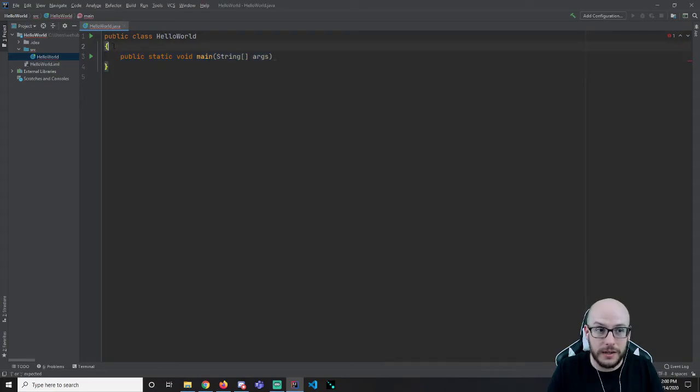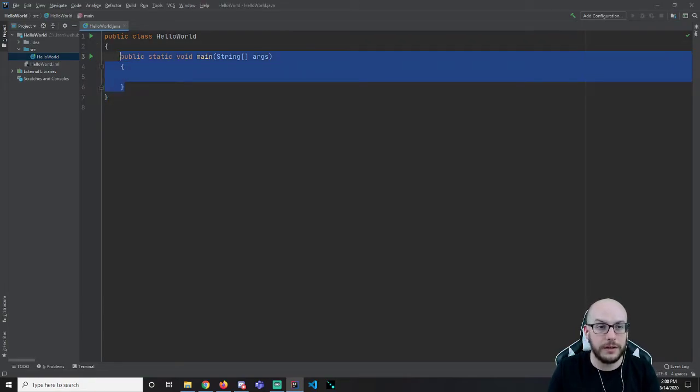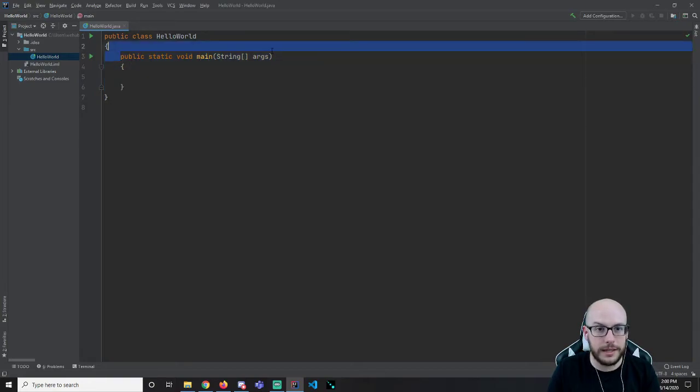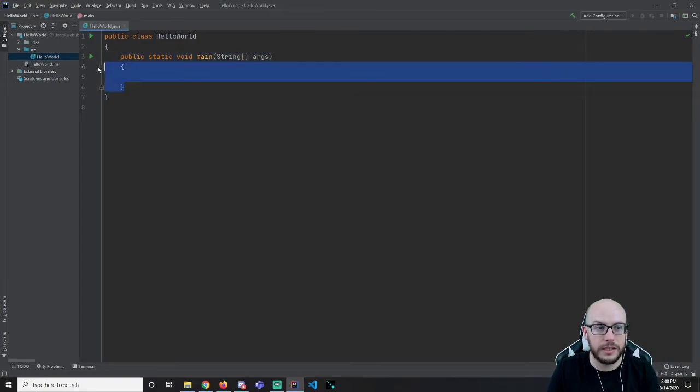In the same way that I have a class header, I have a method header. In the same way that we have a class body as defined by these braces, we're going to have a method body. Just like my brackets and my parentheses, IntelliJ auto-completed the closing brace for me. So I have this class body, and inside of the class body is a main method. That main method has a head. It also has a body.